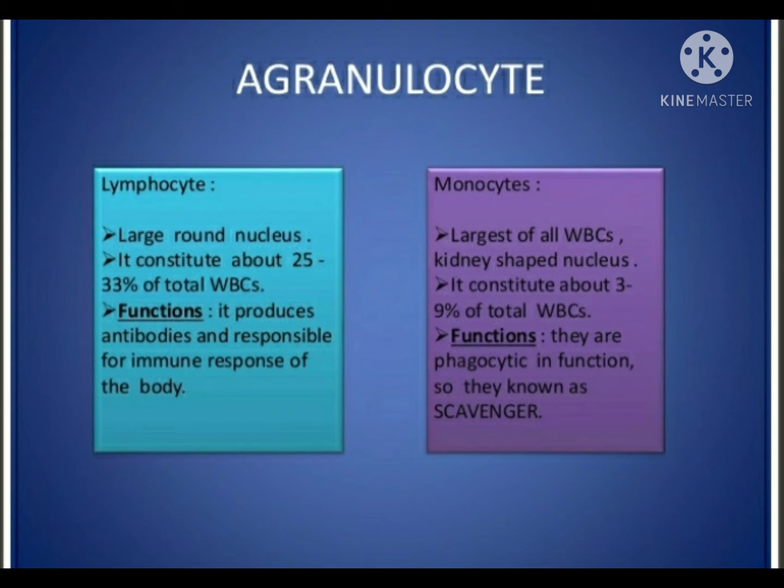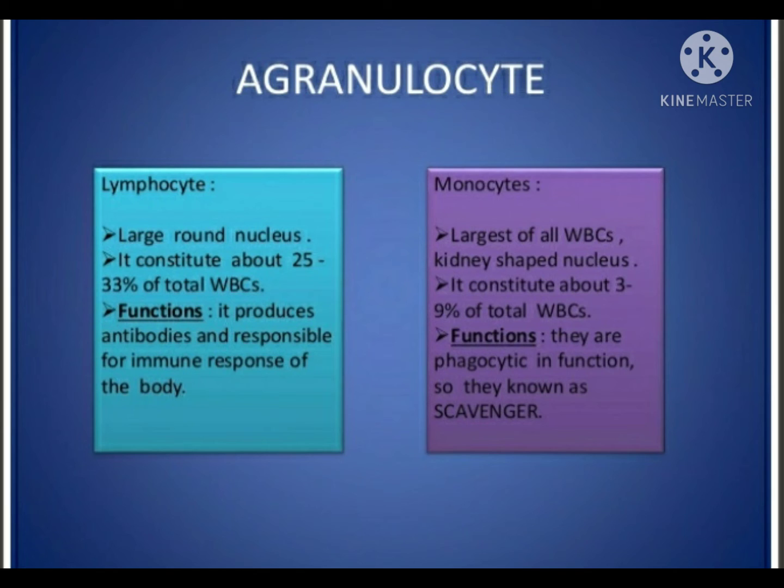Agranulocytes. Agranulocytes are white blood cells that have no distinct granules in their cytoplasm. They are an important part of the body's immune system. They include lymphocytes and monocytes. Lymphocytes have a large round nucleus. They constitute about 25 to 30% of total WBCs. Their function is to produce antibodies, and they are responsible for the immune response of the body.